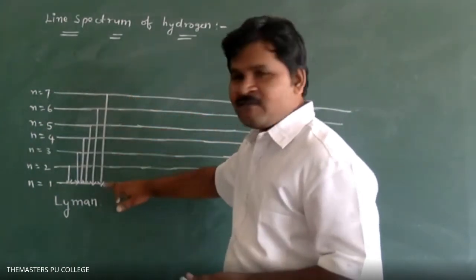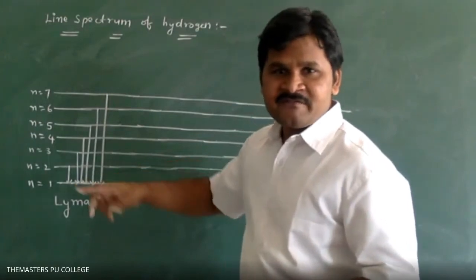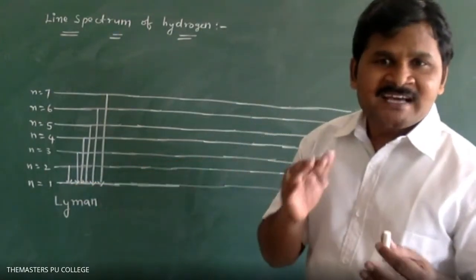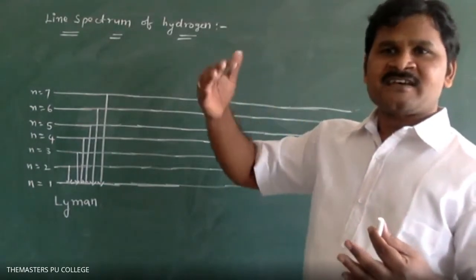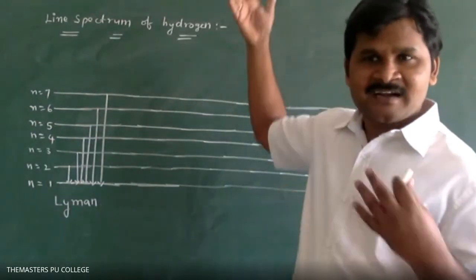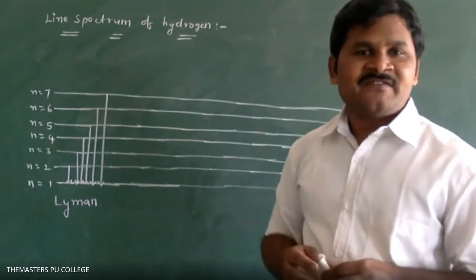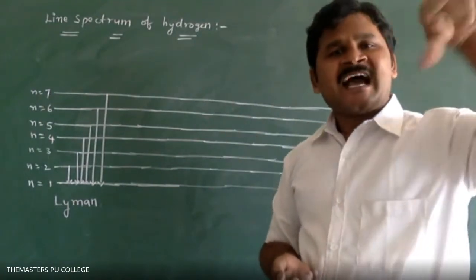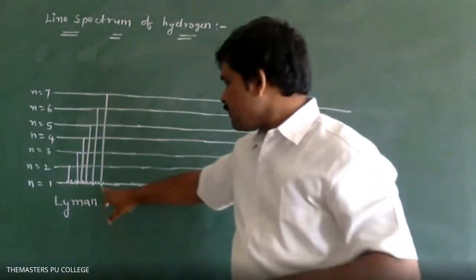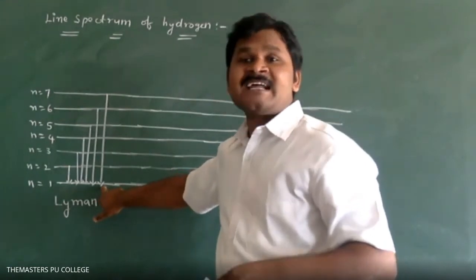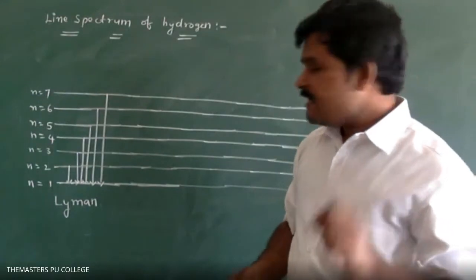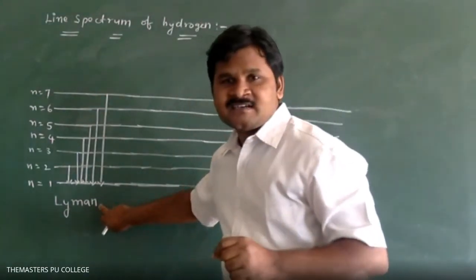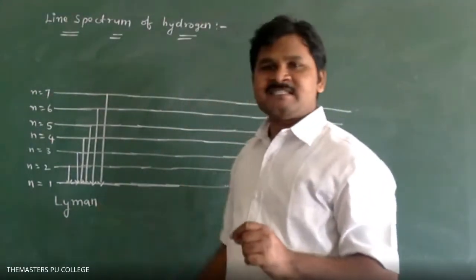If you take n is equal to 1, what are the higher energy levels for 1? 2, 3, 4, 5, 6, 7, 8 and so on. Those are called higher energy levels. If an electron comes from any higher energy level to the first level, we will get lines in the Lyman series.